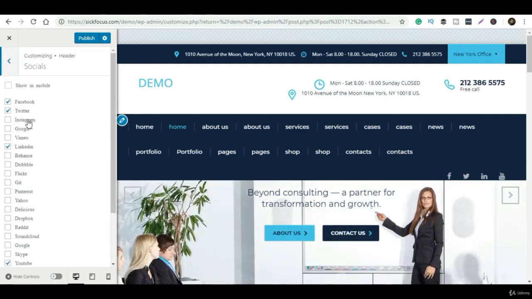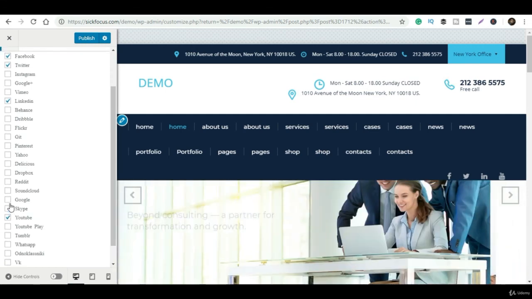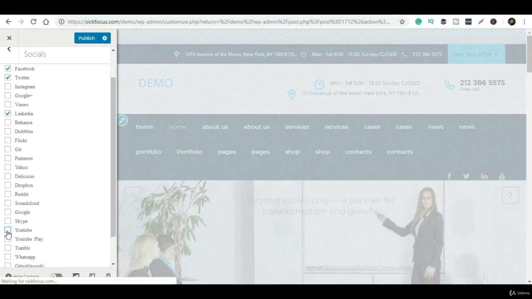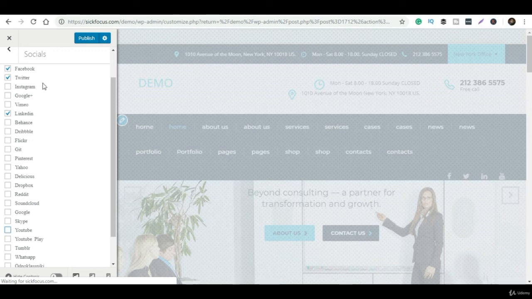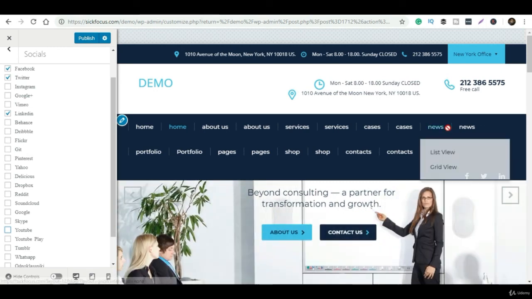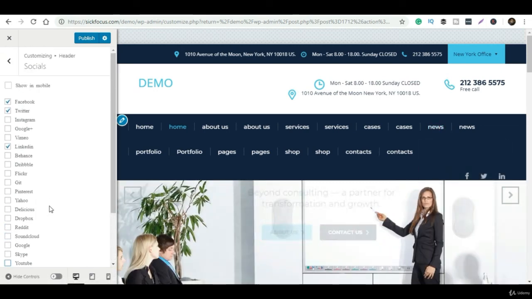If you want to keep it simple, just click on it and it will automatically be disabled. So you can see all three social media networks connected, Facebook, Twitter, and LinkedIn, appearing here. The same way you can add any number of social media networks, and we can discuss them as per your requirement. That's all, we are done with our title part.